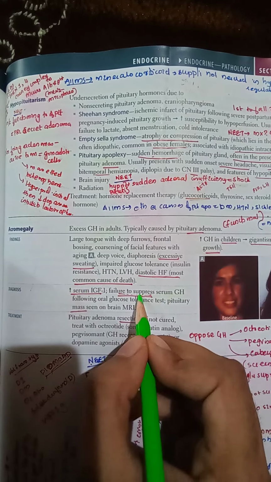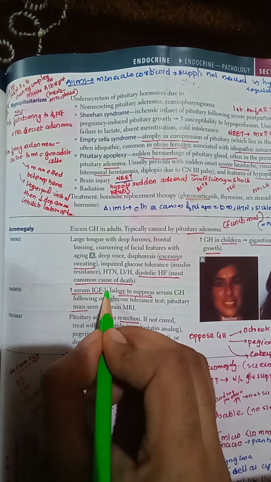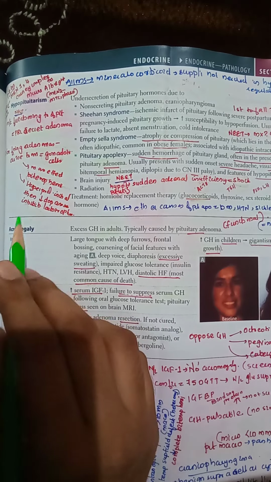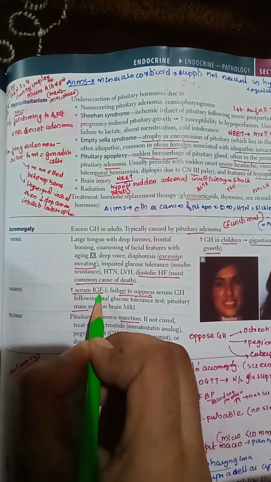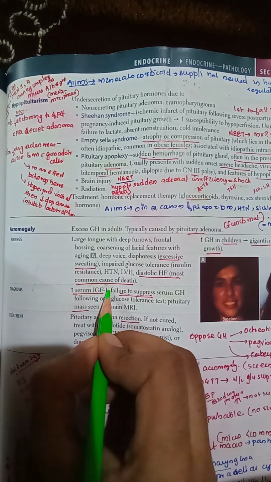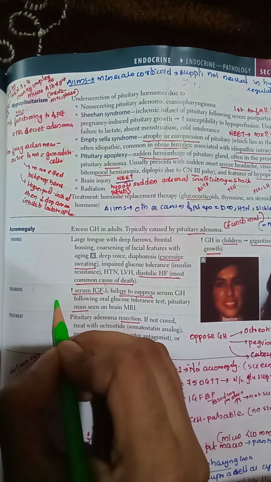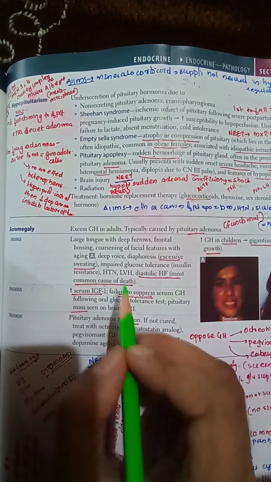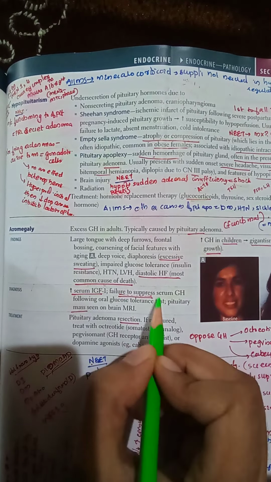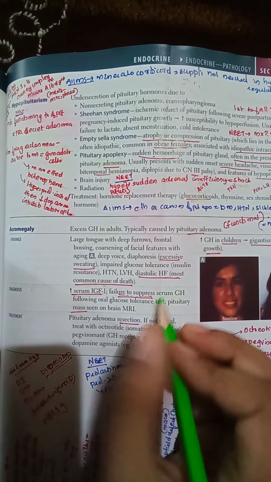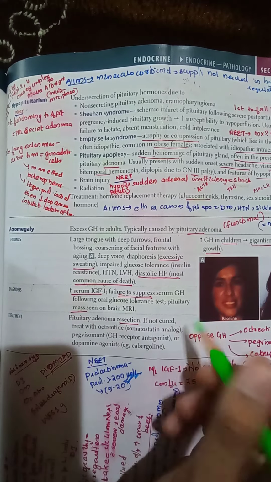Increased serum IGF-1 and failure to suppress the serum growth hormone following an oral glucose tolerance test. Increase in serum IGF-1 is like a screening test for acromegaly. If IGF-1 is normal, we can say that it is not acromegaly. But if the serum IGF-1 is increased, we can say that there is a chance of acromegaly. For confirming that, you use the oral glucose tolerance test, or the growth hormone suppression test. Then you look at the brain MRI, and you are going to see a pituitary mass.